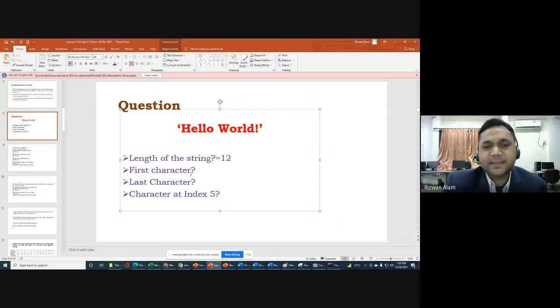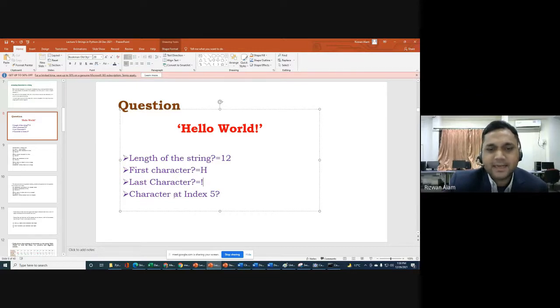Next is, what is the first character of this one? Of course the first character will be H. And what is the last character? The last character will be d, or exclamatory mark, or null character? Exclamatory mark, of course, if you are doing string manipulation, a string operation in Python. But if you have basic knowledge of C or C++, then in C or C++ we have a null character as the last character of every string. But here we don't have that type of concept.